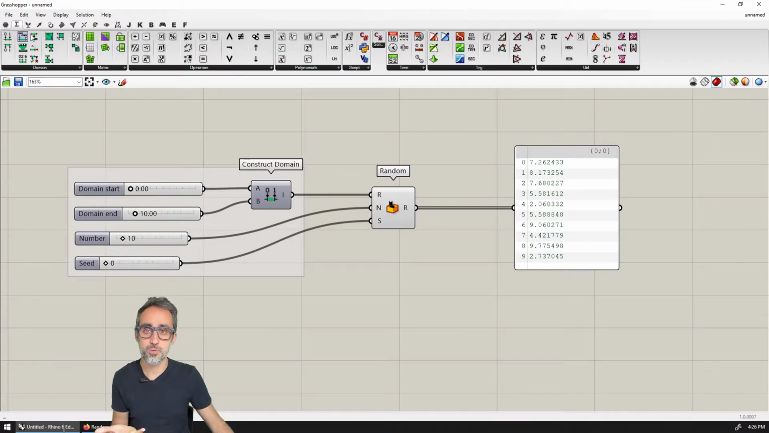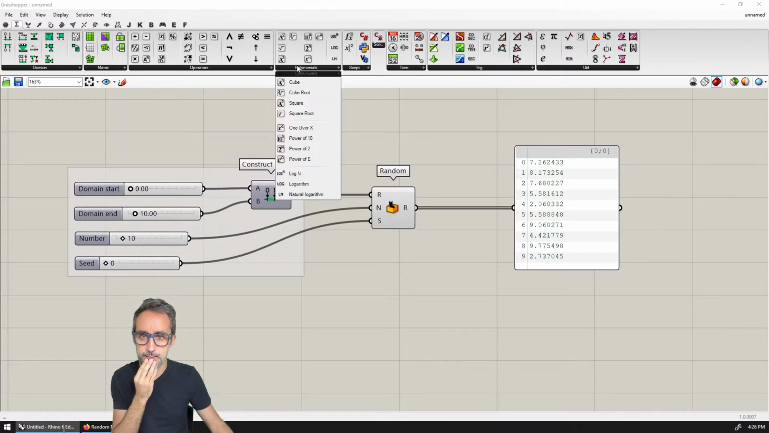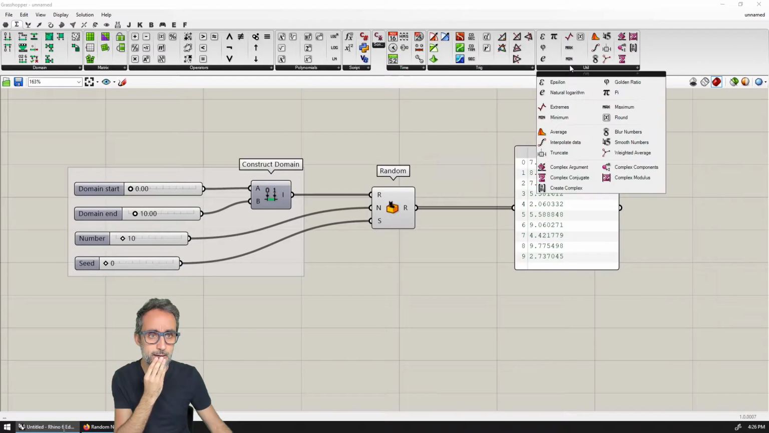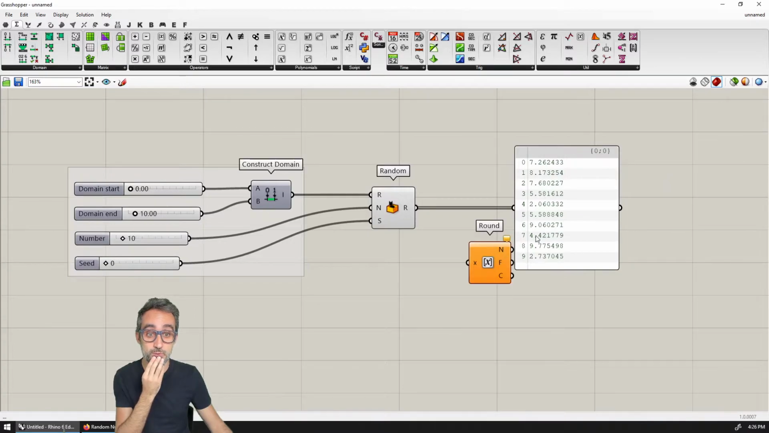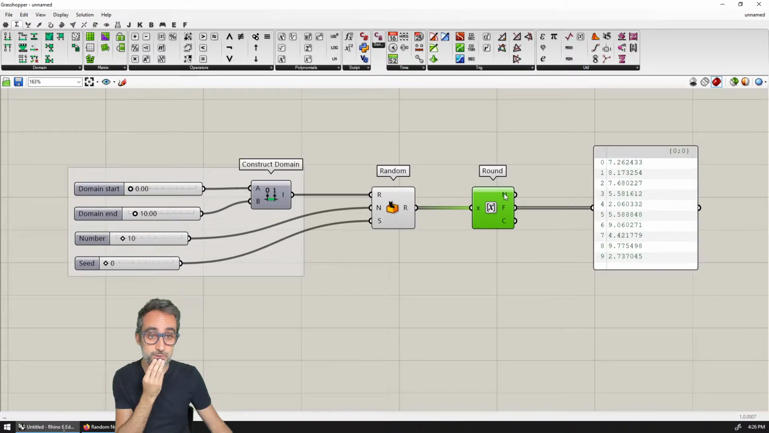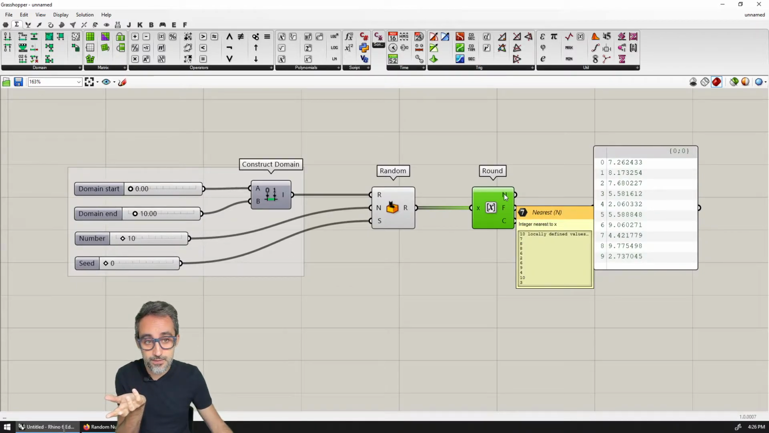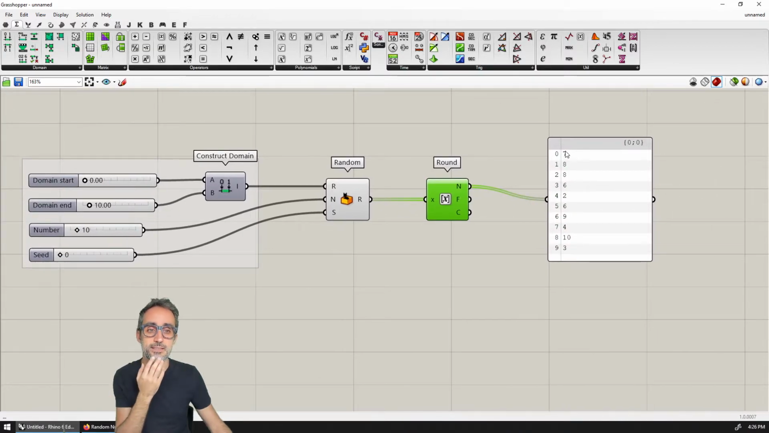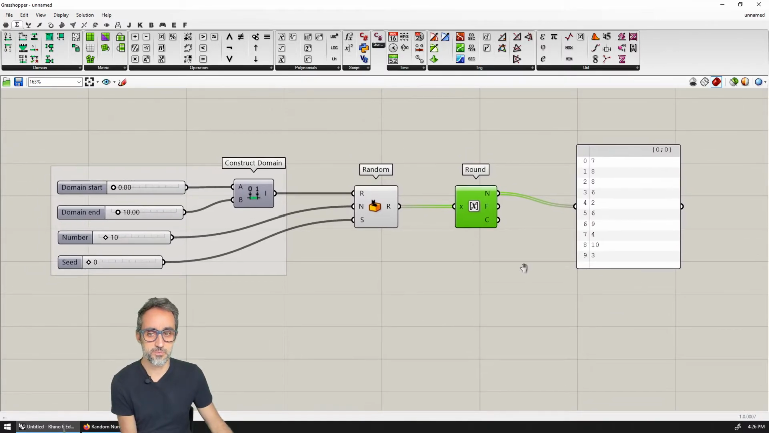Okay, so for example, I can go to Math, and I forget what it is. Is it here, Polynomials? No, I think it's here, Rounding. Yes. So in Utilities, you have a component that rounds numbers, and it gives you n, the integer that is nearest to x, then the floor, and then the ceiling. So if I take n, you can see that I can have here 7, 8, and so on, which looks okay. It looks randomish.